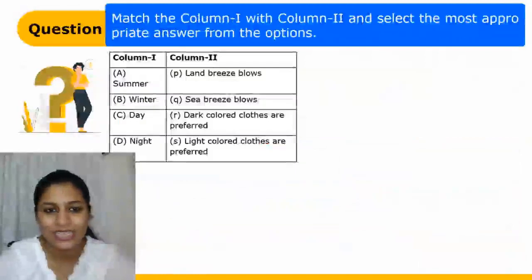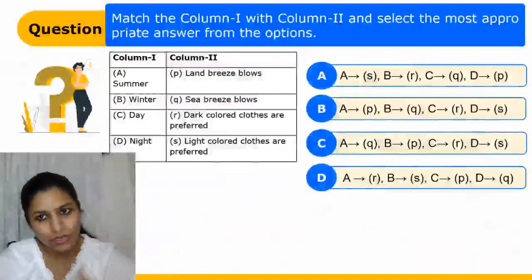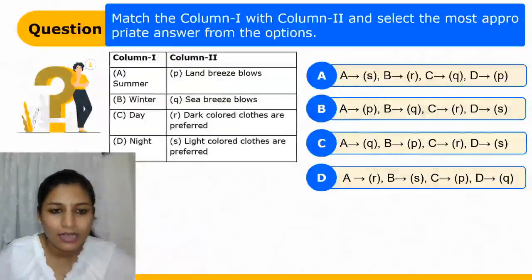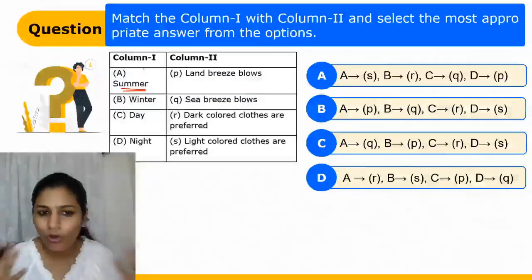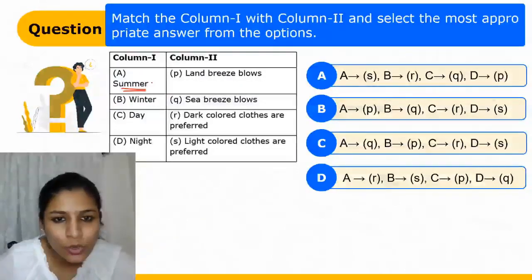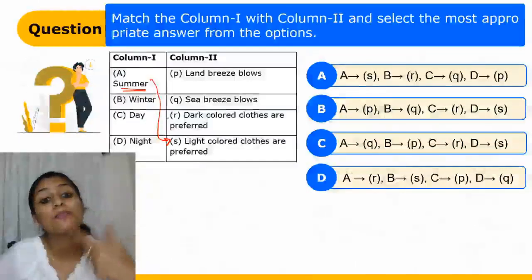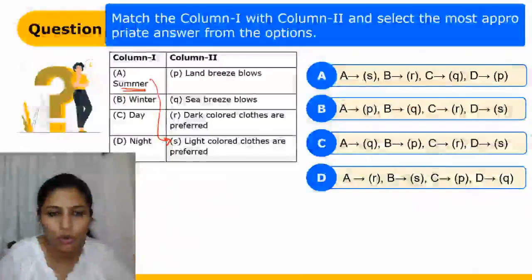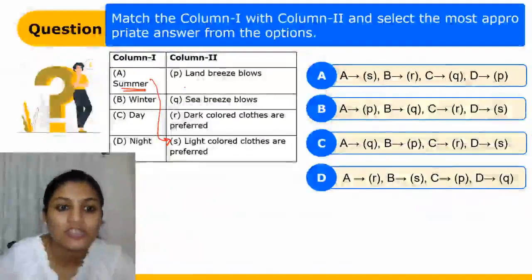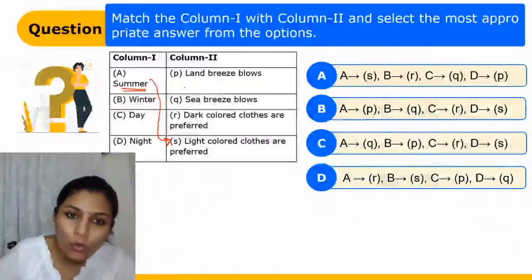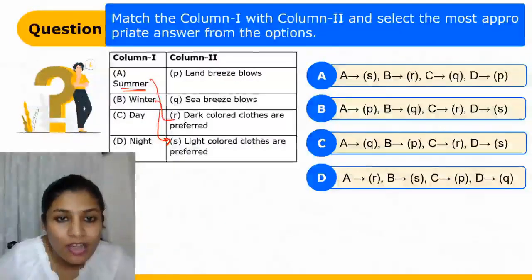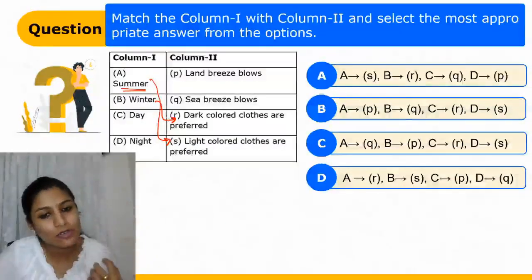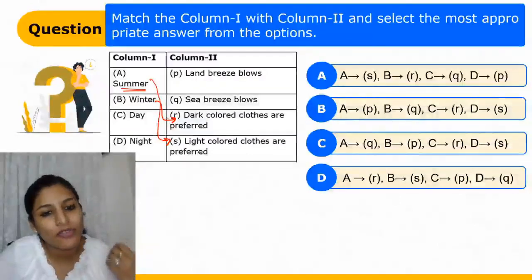Moving on to our next question. It is a match the column. In summer, what do you do? You feel very hot. So what are you going to do? You are going to wear very light colored clothes. Why? Because they are poor absorbers of heat, so they are not going to make you feel very hot. But in winter, what happens? You need more heat, so you wear dark colored clothes. Why? Because dark colored clothes are good absorbers of heat.